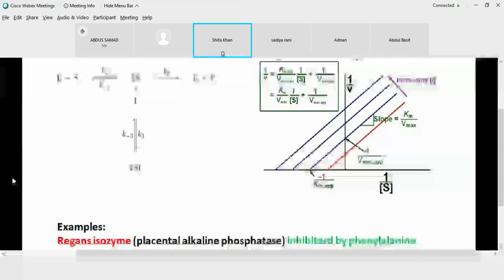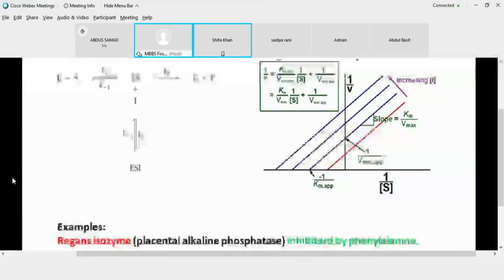I wanted to ask that in case of an uncompetitive inhibition, the change was at the level of both Km and Vmax. The Km and Vmax both were decreasing. So, is the slope increasing or decreasing? Ma'am, it will remain constant if the relative change is the same, then it will remain constant.